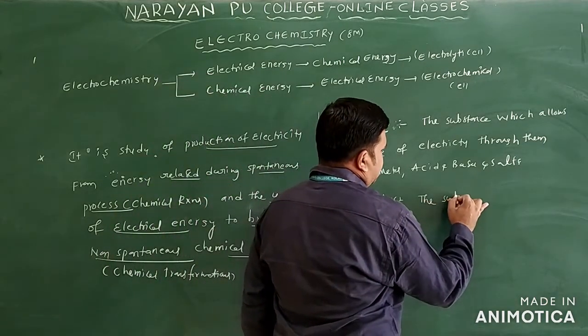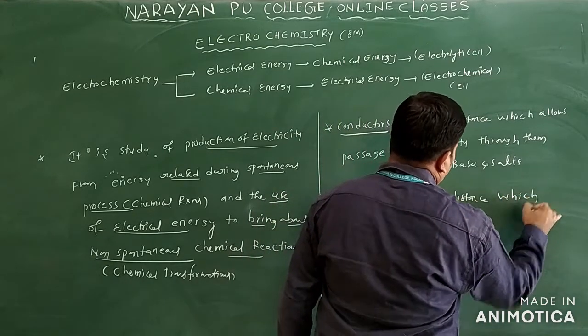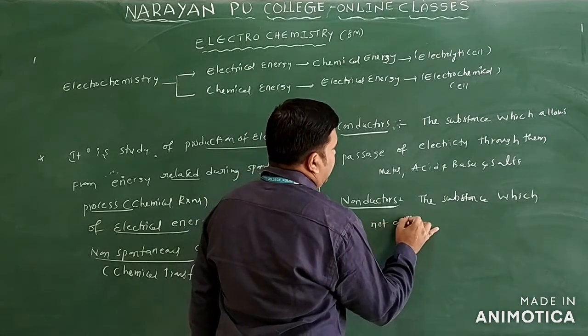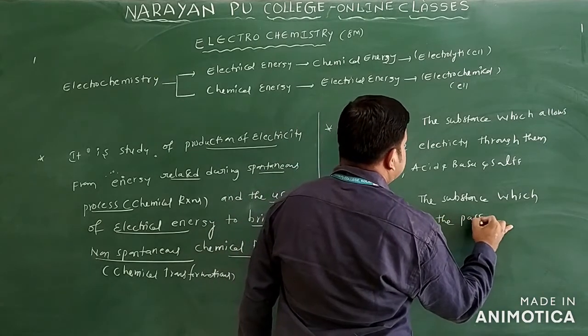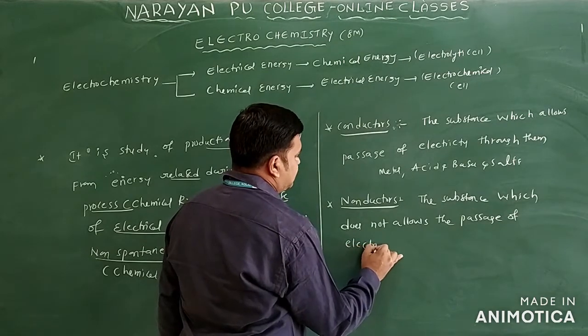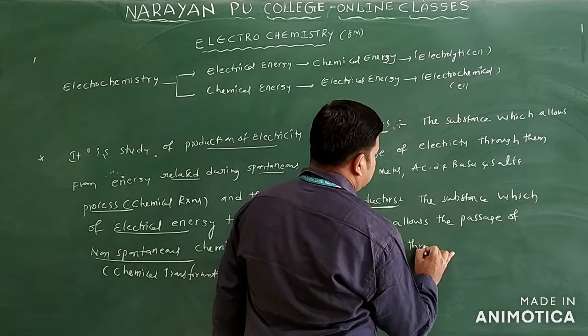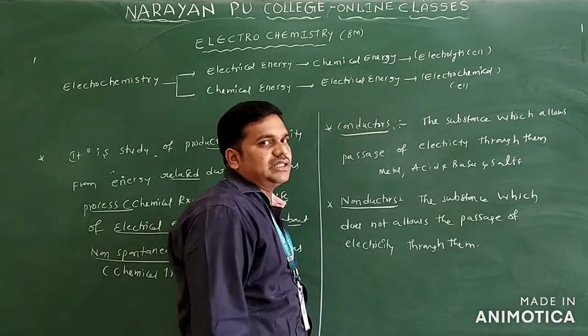The substance which does not allow the passage of electricity through them is called a non-conductor.